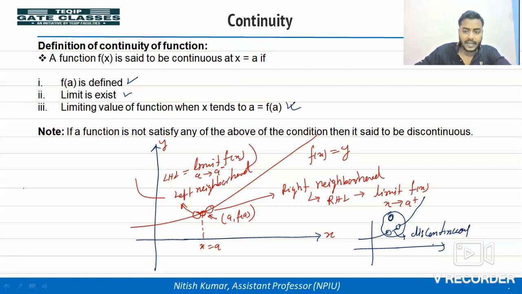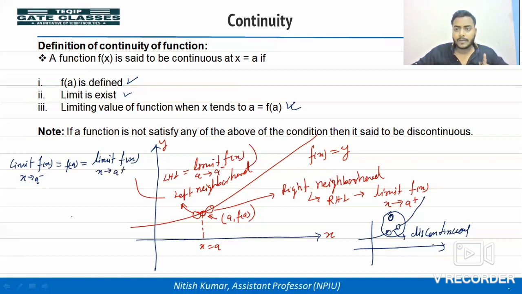So from the graph we can write the condition that the limiting value of f(x) when x tends to a minus is equal to the functional value at x is equal to a, is equal to the limiting value of f(x) when x tends to a plus. If the function is continuous, then this condition should be satisfied.